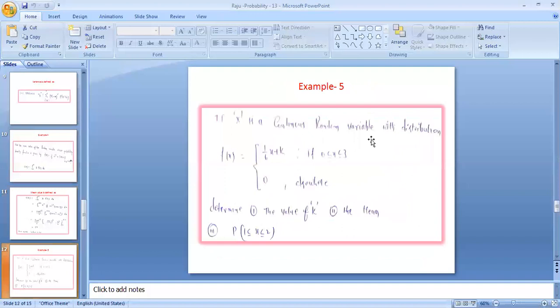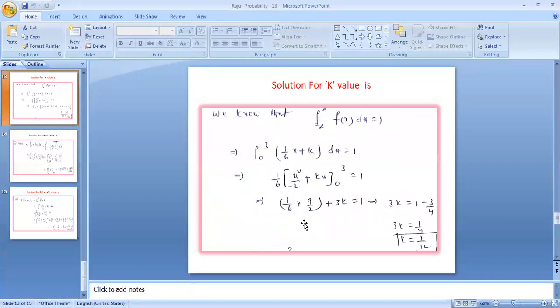If x is a random variable with distribution 1 by 6 x plus k, and it is 0 elsewhere, then find k and the mean value. As you know, the k value follows from the probability density function property: integral from minus infinity to plus infinity of f of x dx equals 1. The limits are given as 0 to 3, and f of x is 1 by 6 x plus k, so the integral of 1 by 6 x plus k dx equals 1.